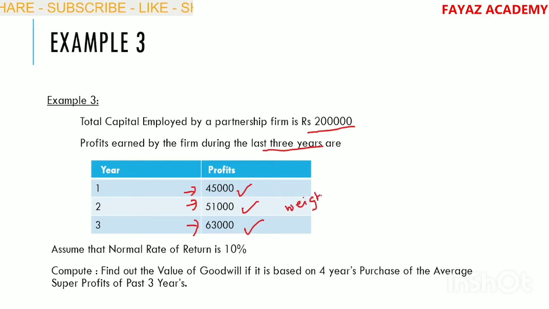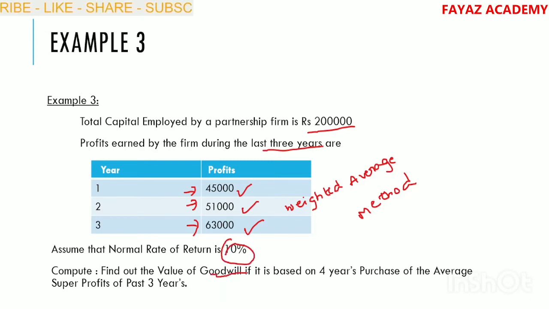We use weighted average method. In the previous example, we have done the solution by using simple average method, but here the profits are in increasing order, so we have to use weighted average method. Assume that normal rate of return given 10%, value of goodwill on the basis of 4 years purchase of average past 3 years super profits. So solution.